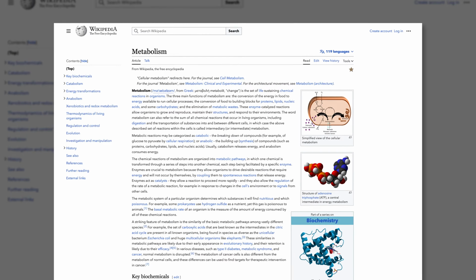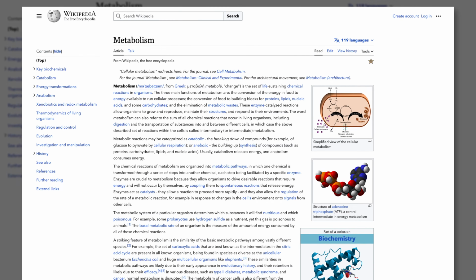All right, now let's start with metabolism. If we want to understand metabolic health, we should first understand metabolism. So let's look at that worldwide medical authority known as Wikipedia. Okay, I'm being sarcastic, of course, but let's do it anyway.